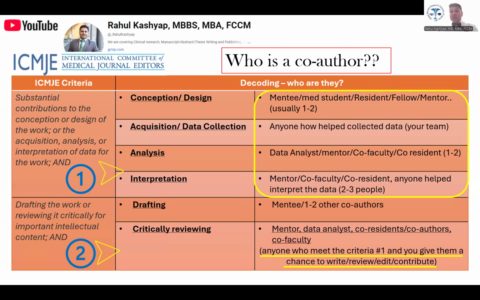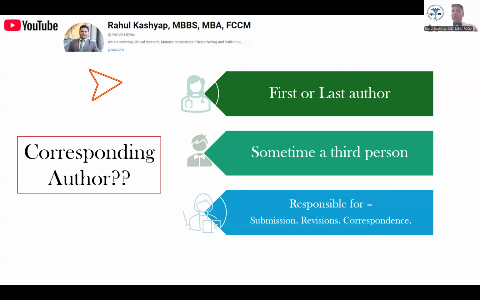Again, any of these two should meet the ICMJE criteria, and any other author for that matter. These are the first two criteria I'm showing you here. We have a separate recording on these ideas from a few weeks ago. Please go and watch it, where we talked about criteria 1, 2, 3, and 4. They definitely have to meet these criteria as a first author or a senior author, in addition to any other authors who could become the corresponding author.